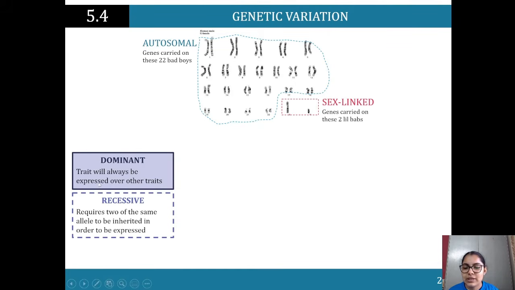So a dominant trait will always be expressed over other traits, and the name itself will help you remember that. It's going to be expressed over others. A recessive trait: let's say both my grandparents had light brown hair, and my parents have that trait in their DNA but it's not expressed, not phenotypic. They've got black hair. But in the third generation, which is me, I might show it because it's in both of their DNA. So when you've got two of those, it may not be in every generation, it may skip a generation.